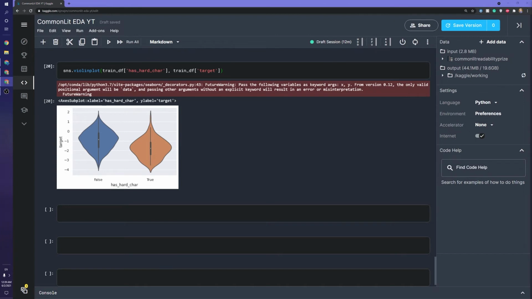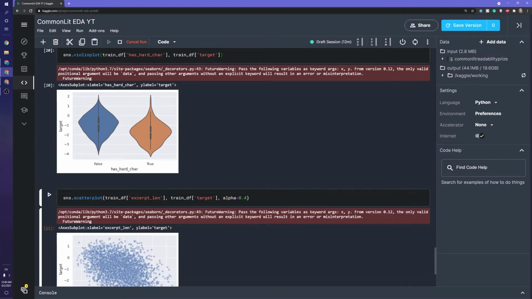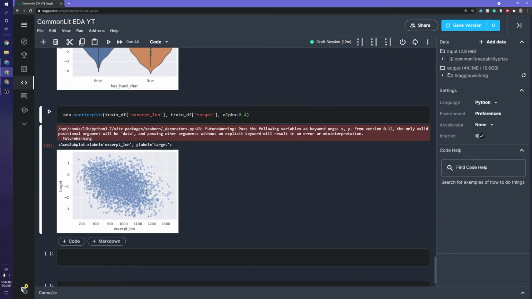The next thing I want to look at is whether or not there's a correlation between the excerpt length and the difficulty or the target. So let's do a scatter plot for that. In this scatter plot, I hope you know what a scatter plot is, we're just graphing a bunch of points. On the x-axis we will have the excerpt length, and on the y-axis we'll have the target. And here, this does not look super convincing, but we can tell there might be a small negative correlation, where the excerpt length means a lesser target or a more negative target.